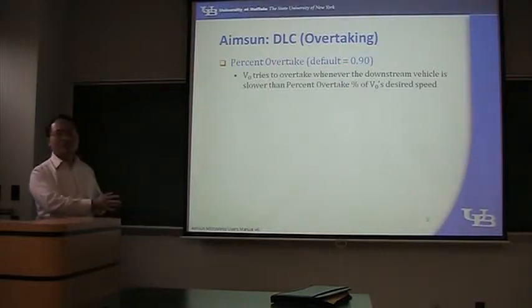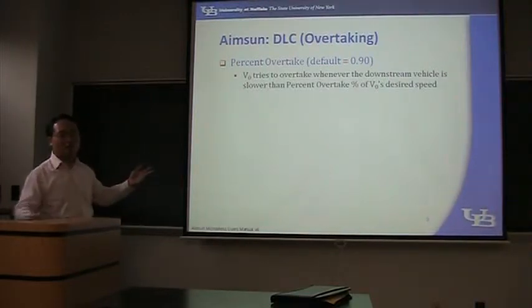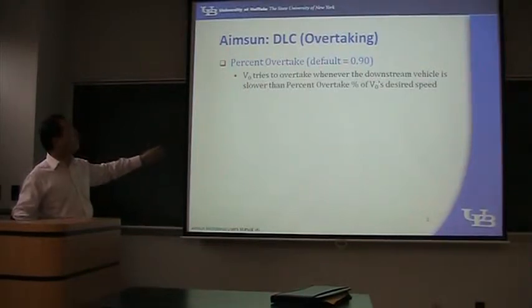Understand this? So if the speed in front of me is less than 90% of my desired speed, I will change lane. So this is the motivation of overtaking or discretional lane changing.